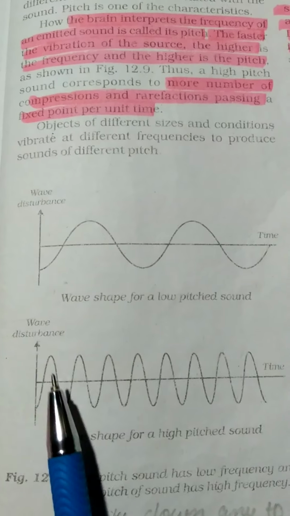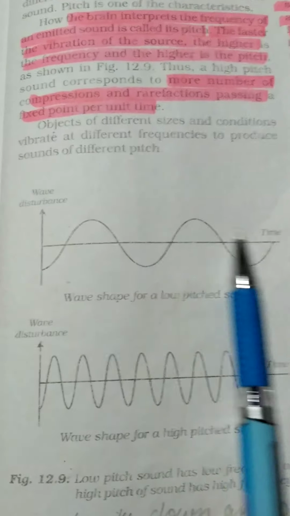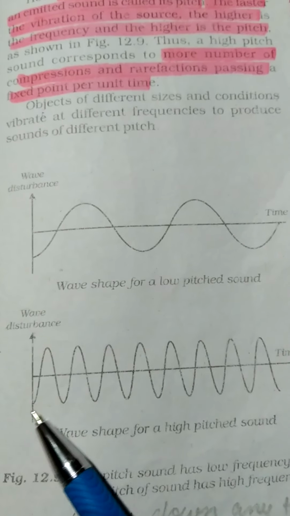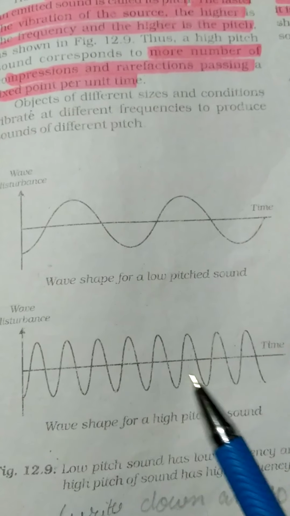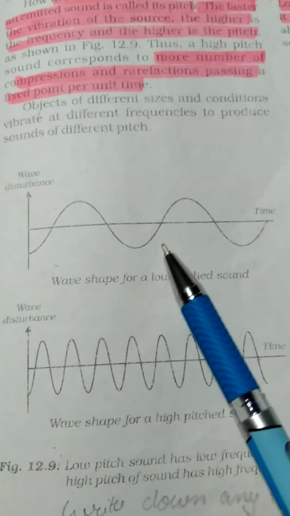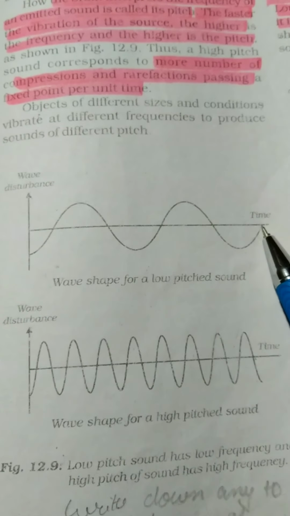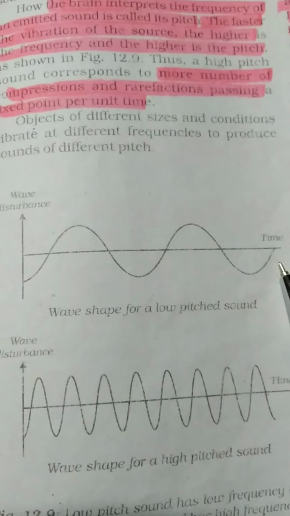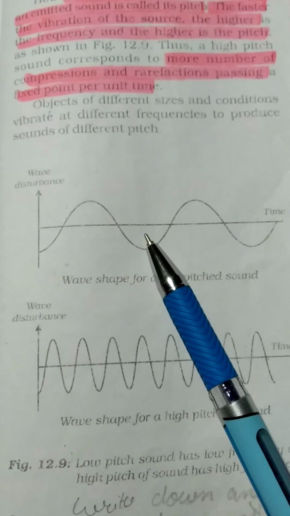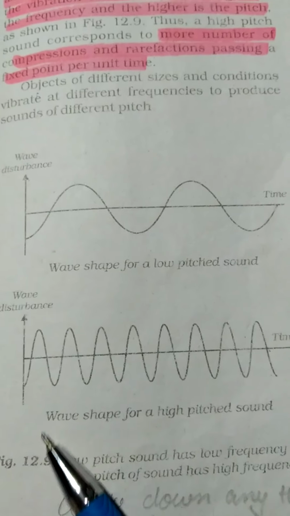Along the x-axis we have taken time, and along the y-axis we have taken the disturbance. Here the disturbance is more up to here in time, and here the disturbance is less up to here in time. It means that the pitch here is more than the pitch produced here.